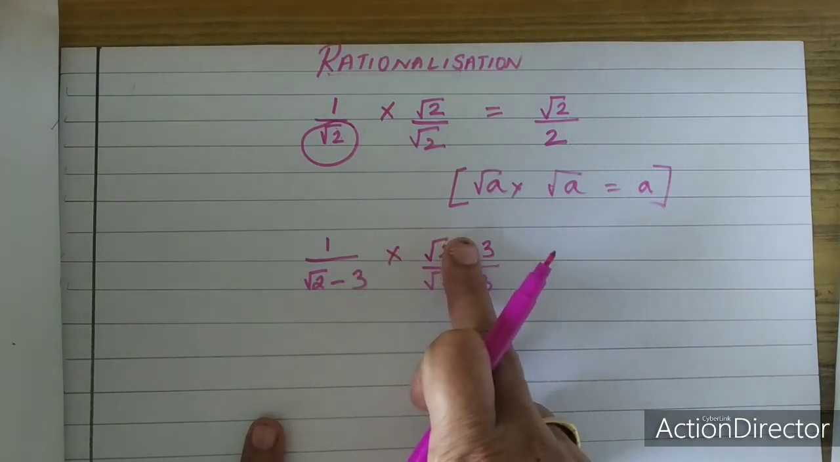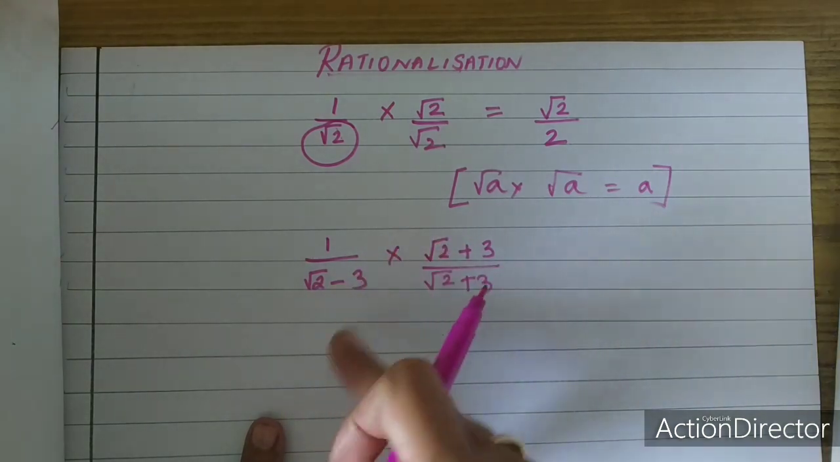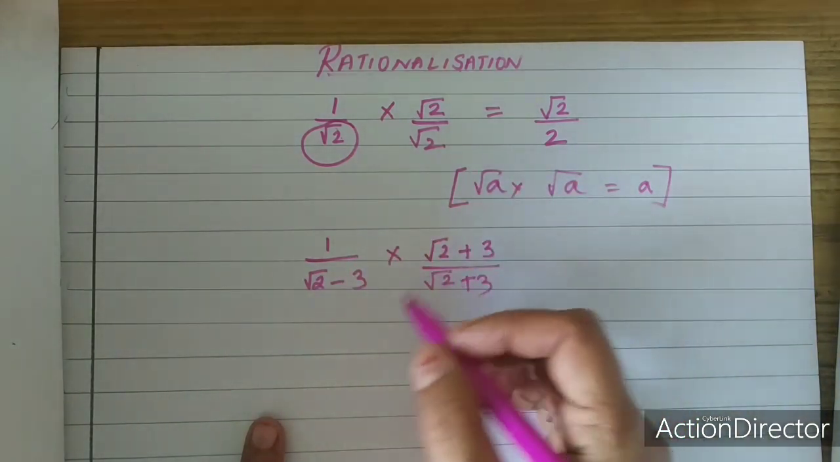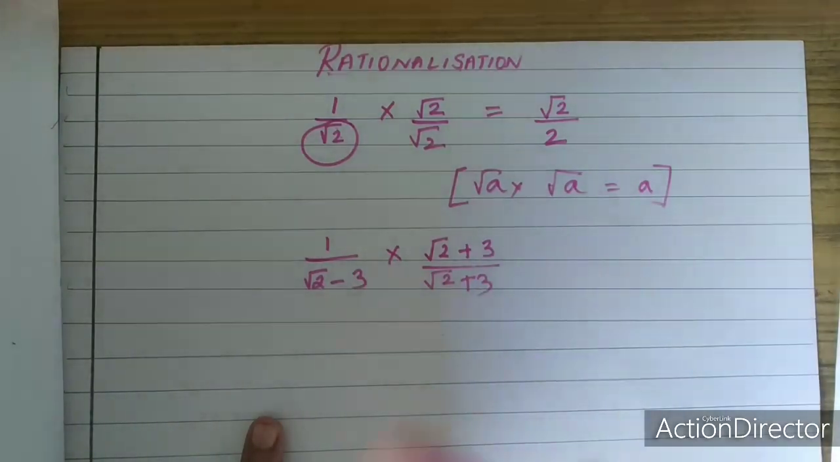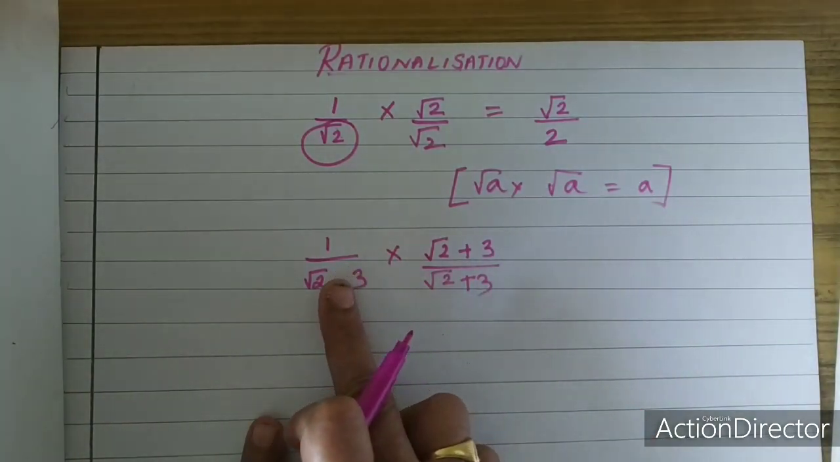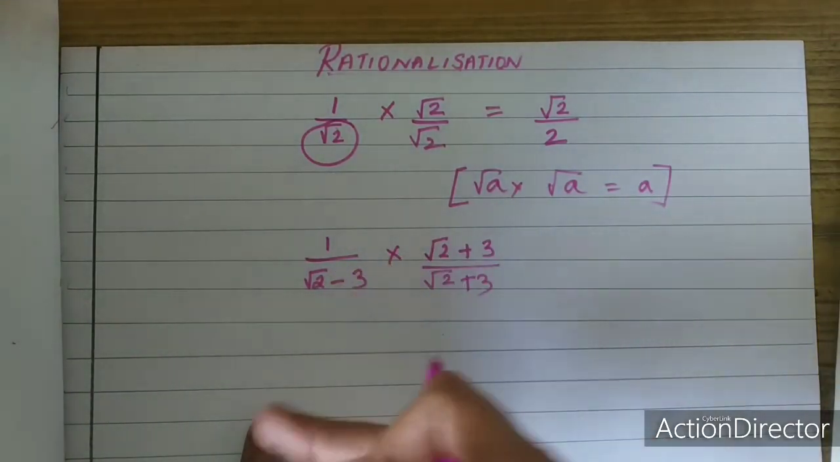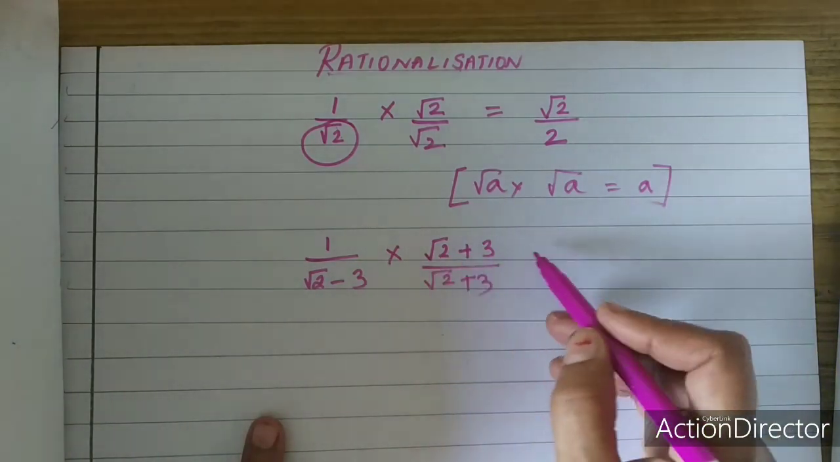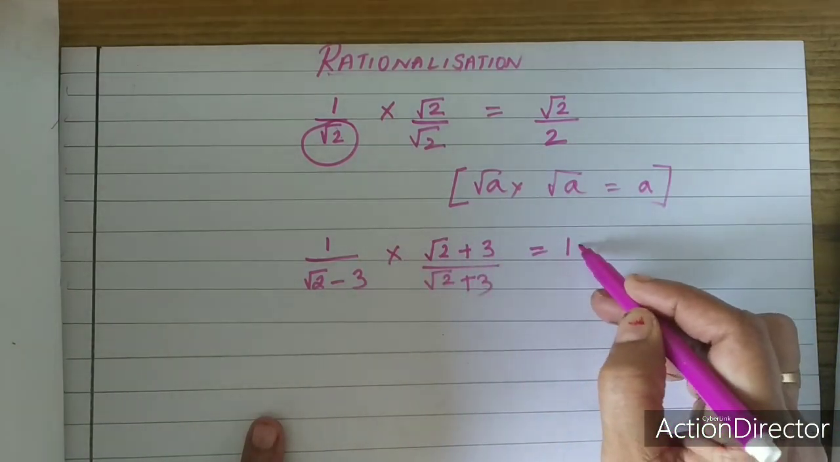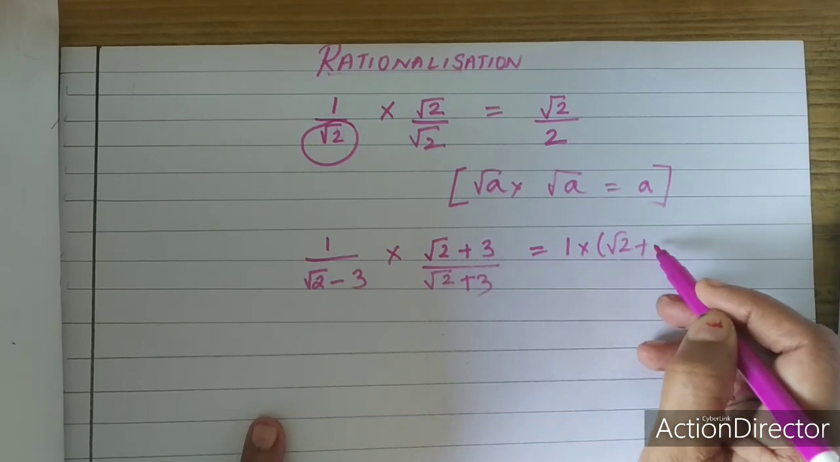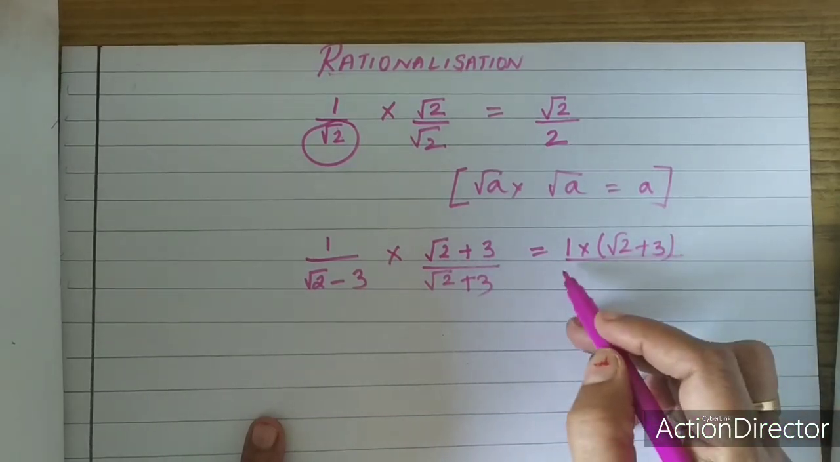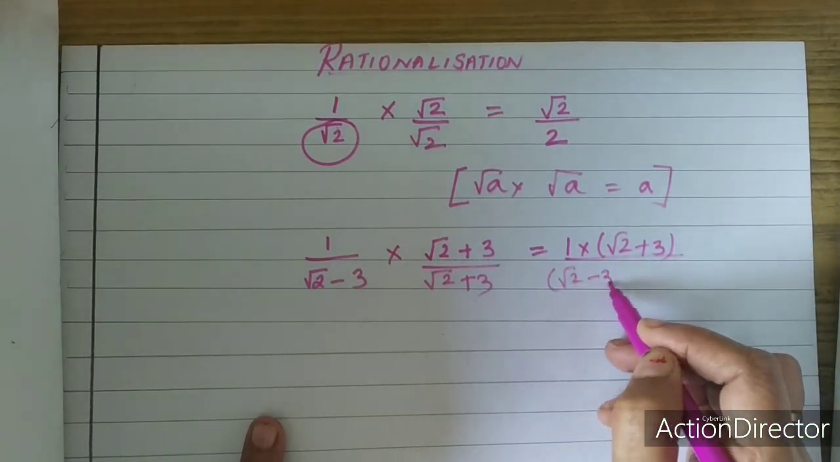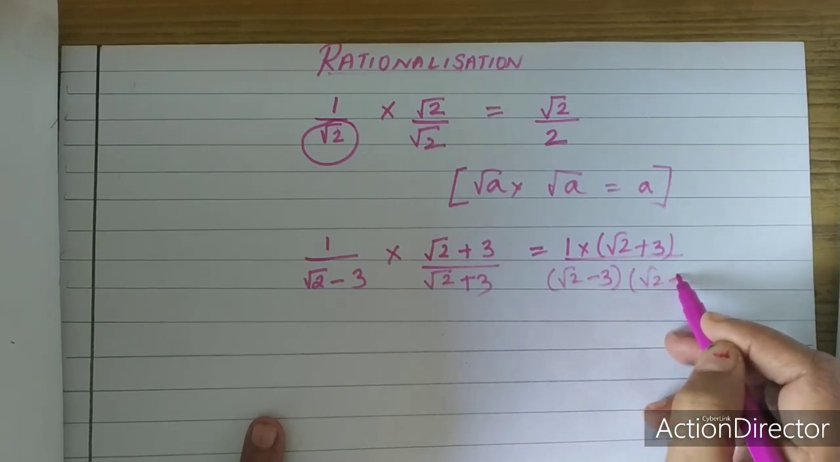That is, if it is minus, I take plus. If it is plus, I take minus. You say this as conjugate. Conjugate means opposite sign. Conjugate of minus is plus, conjugate of plus is minus. Now this can be written as 1 into root 2 plus 3, and in the denominator you have root 2 minus 3 into root 2 plus 3.